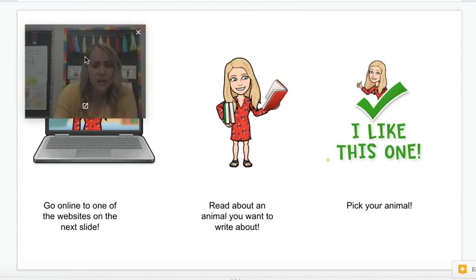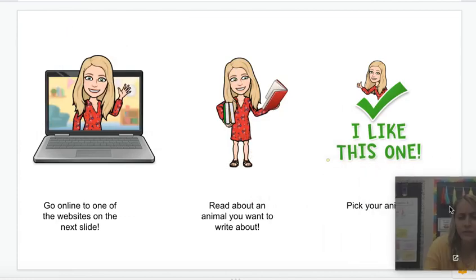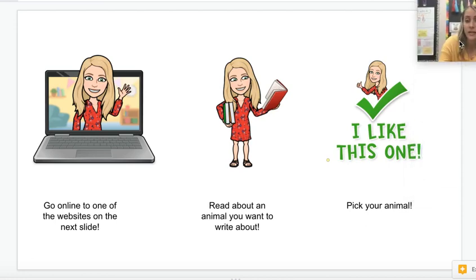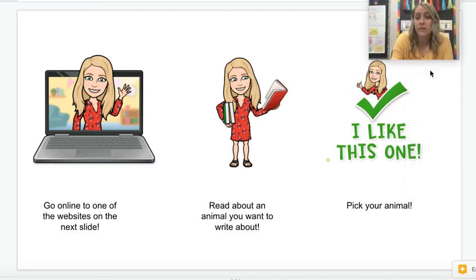If we want to write an animal report, though, we have to figure out how we can get some books that can tell us about different animals. So the first thing that we're going to do today, before we even start writing, is we're going to start doing some research. We're going to research about what kind of animal we want to choose to write about.